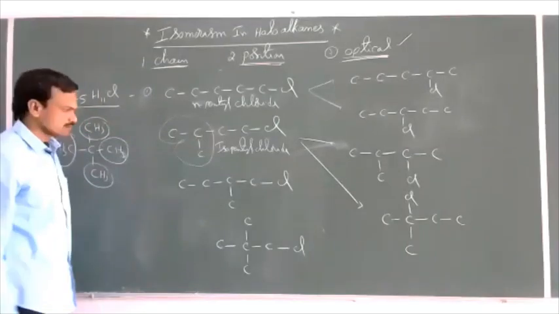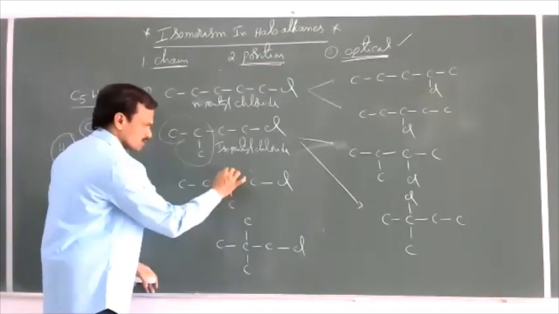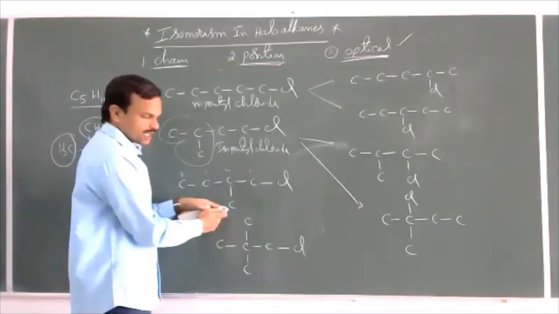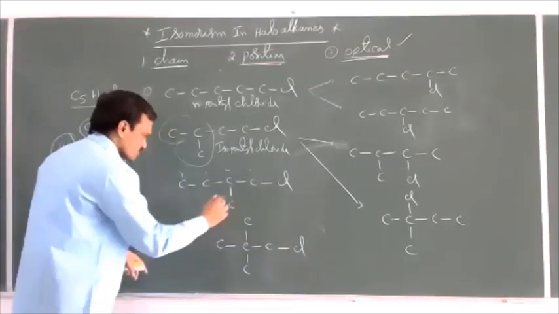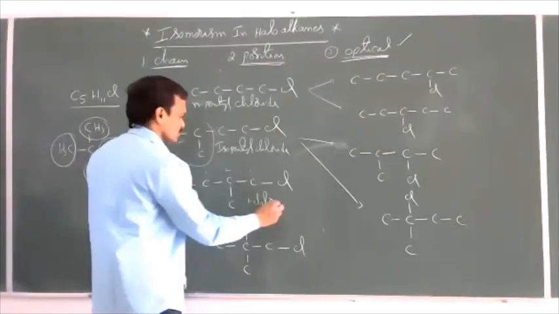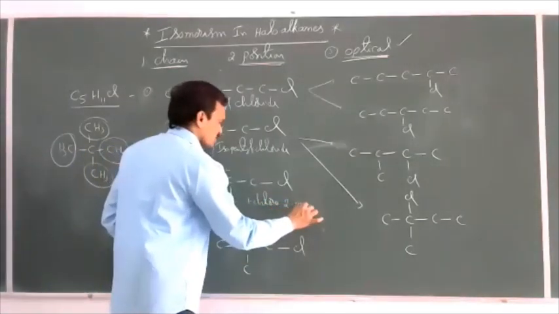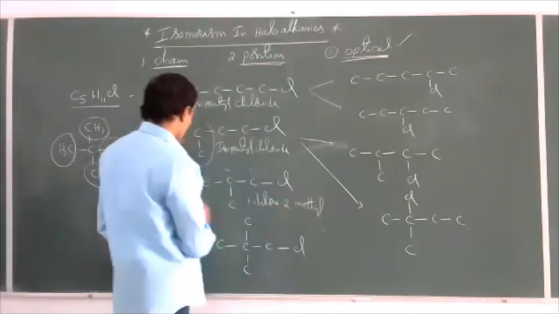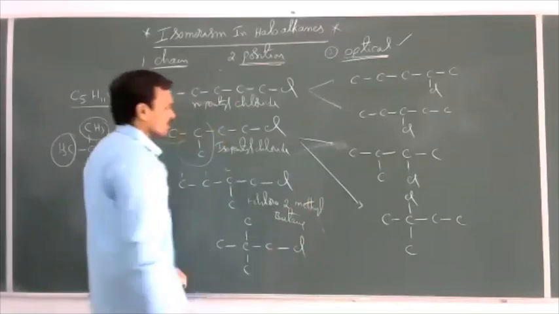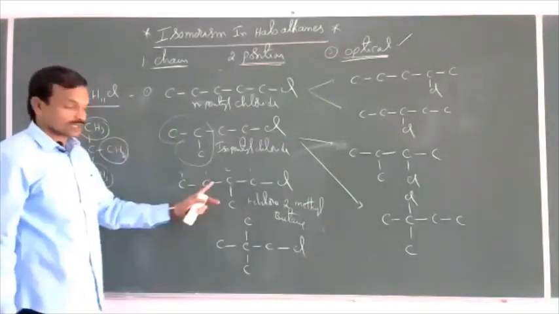Isopentyl chloride. Now this is 1, 2, 3, 4. At the second position, a methyl group is there. At the first position, chlorine is there. So the name of the compound is 1-chloro, 2-methyl butane. 1-chloro, 2-methyl butane is the name of this compound.